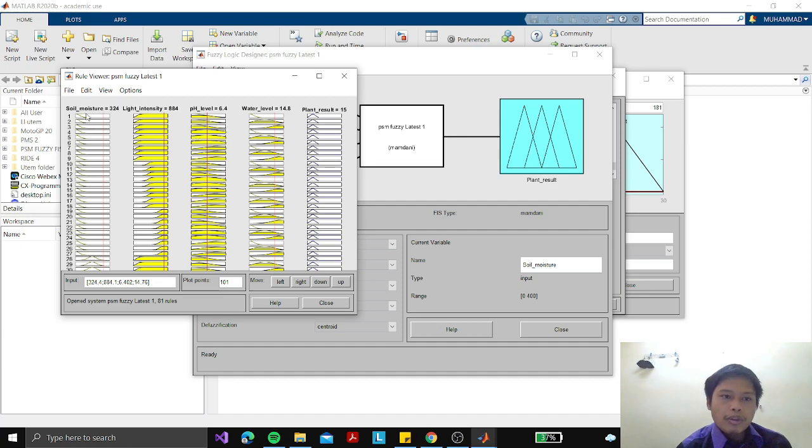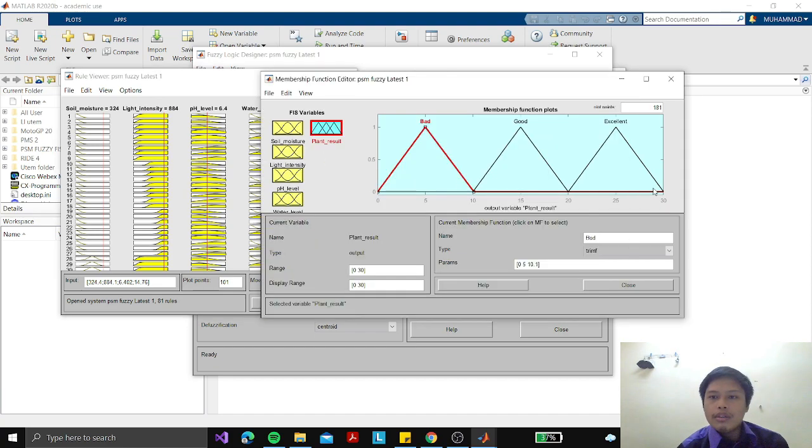Let's say for soil moisture we put 334, light intensity we put 884, and then pH level around 6.4, and then water level in the water storage we put 14.8 liters. So the result will come out as 15, which is in a good condition.